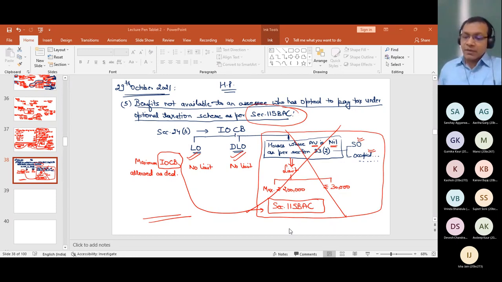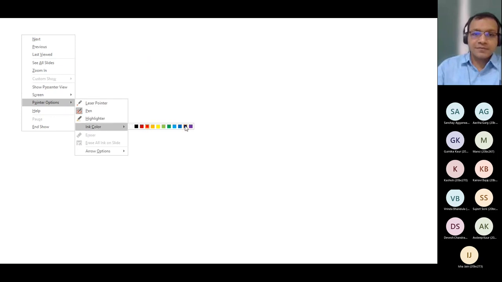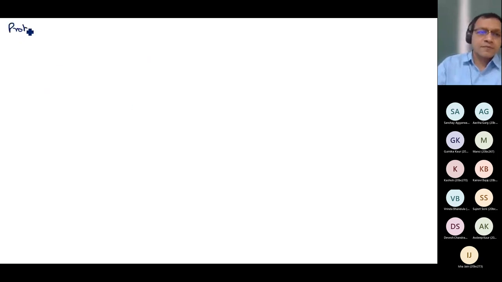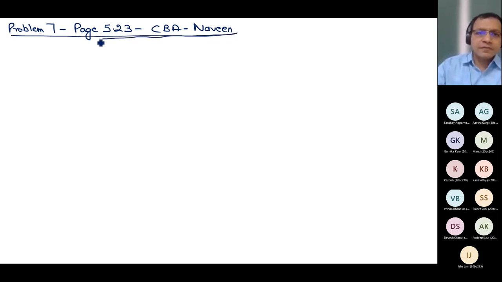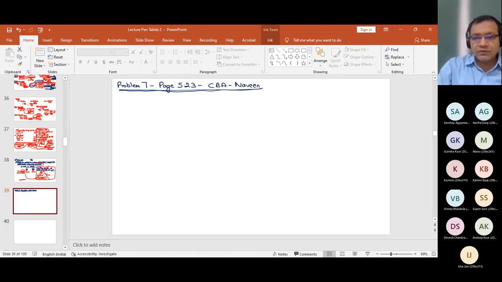Okay, now let us see from my book, problem number 7, page 5.23. Problem number 7, page 5.23, concept building approach, written by me, and let us discuss this problem. So let me share, you can have the screenshot also of this question from the book, and if you have the book, then you can directly go to this page.